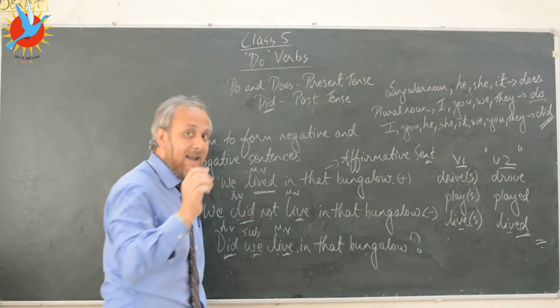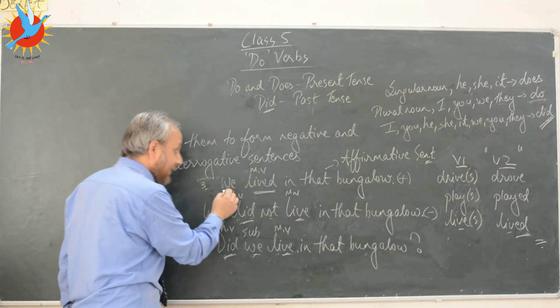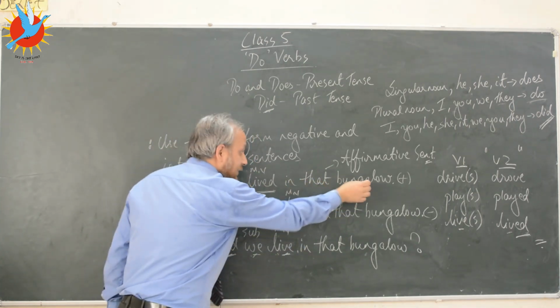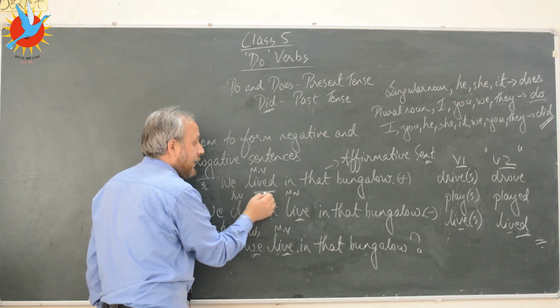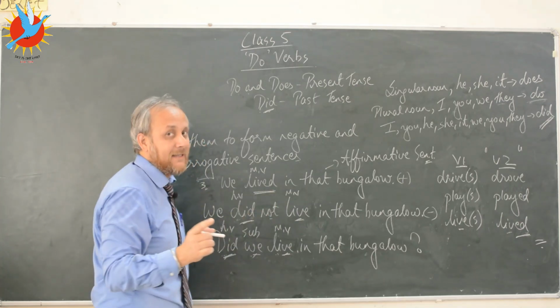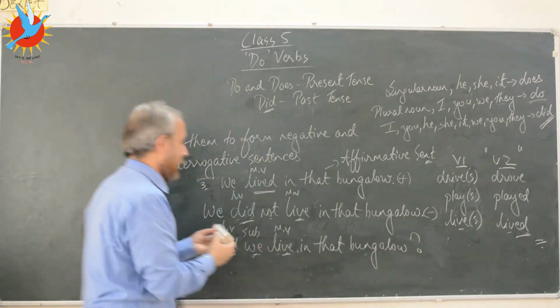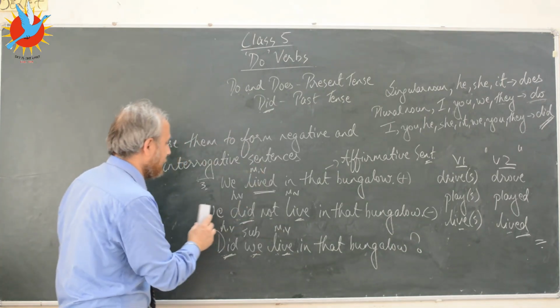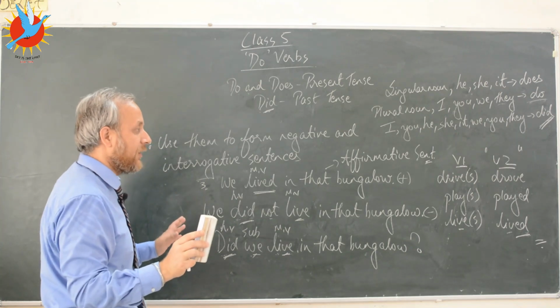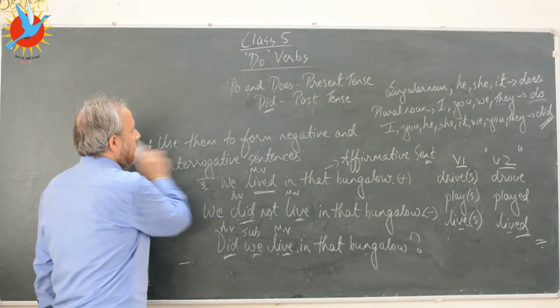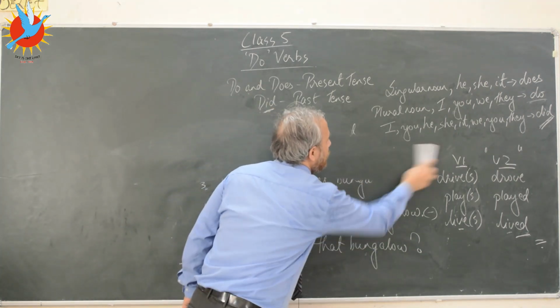This is when in the first sentence, the positive sentence or the affirmative sentence, the verb that has been used is the main verb. Remember that. So I hope this much is clear to you. Okay, so let's move on.